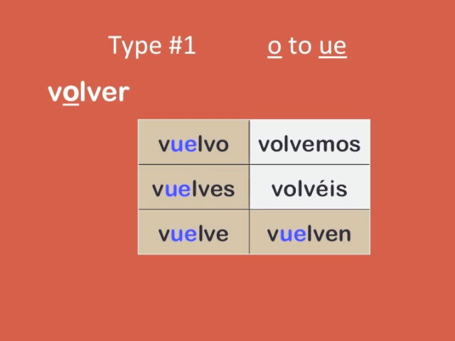So for our yo form, we're going to change that O in the stem to a UE. Vuelvo. Tú vuelves, él, ella, usted vuelve, nosotros volvemos, vosotros volvéis, and ellos, ellas, ustedes vuelven. Remember, we call this a boot verb because it's only the forms within the boot that undergo a stem change.